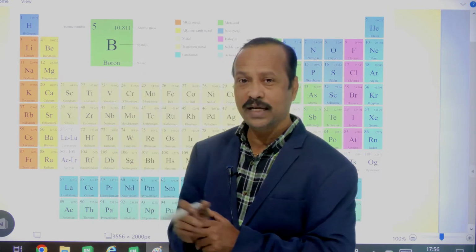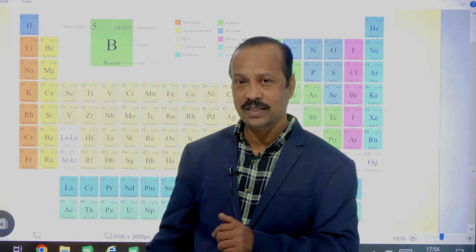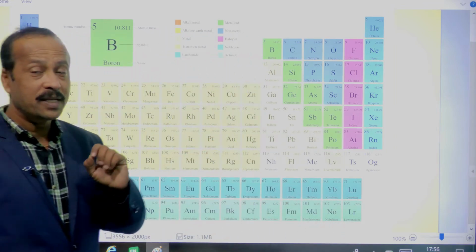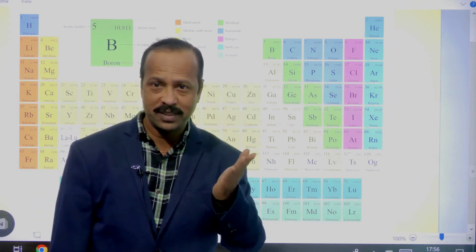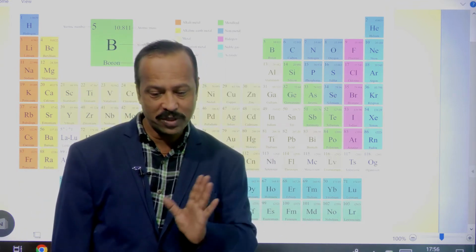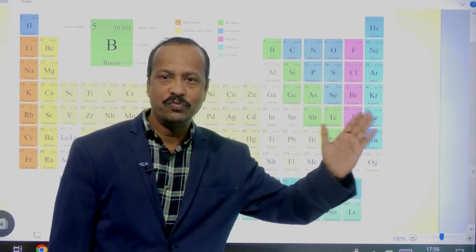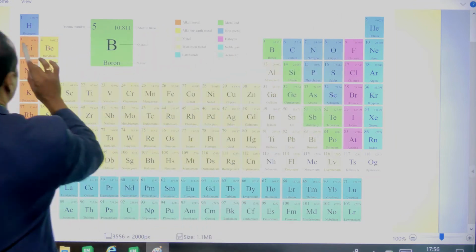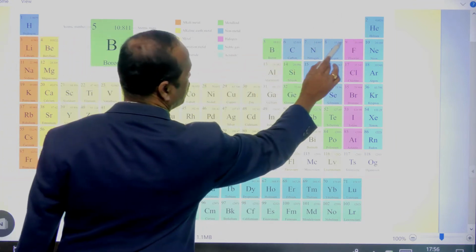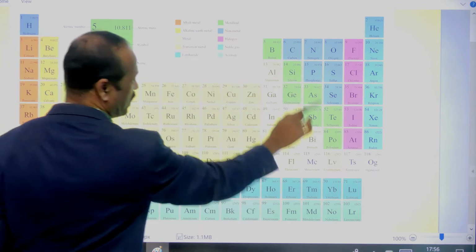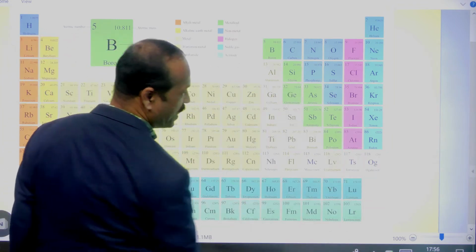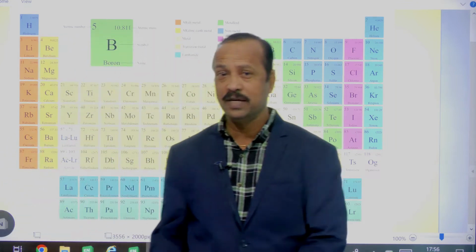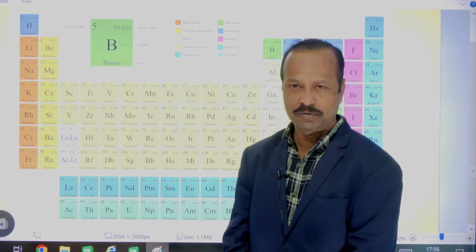Those 118 elements are arranged in this periodic table in the increasing order of their atomic numbers, which means ascending order, like 1, 2, 3, 4, 5, 6, 7, 8, 9, 10, 11, 12, 13, 14, like this up to 118. So a total of 118 elements are arranged in this periodic table.